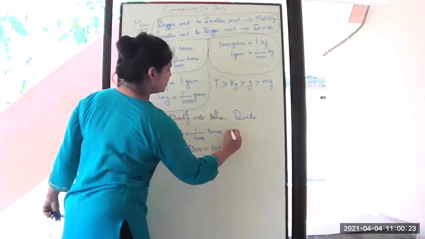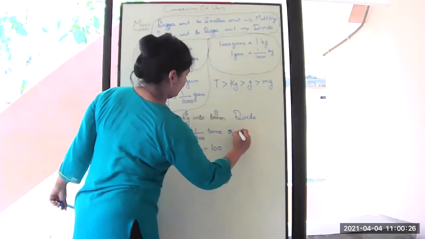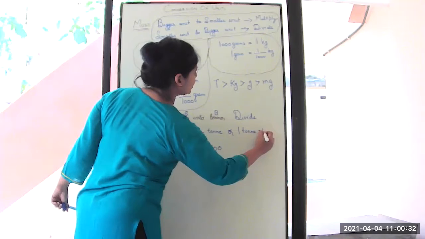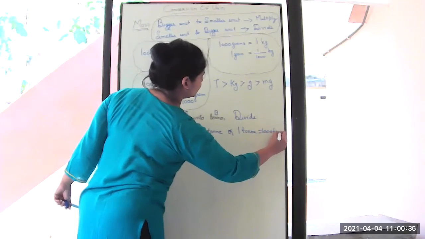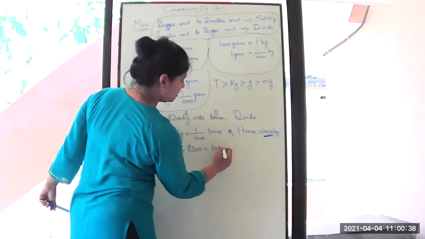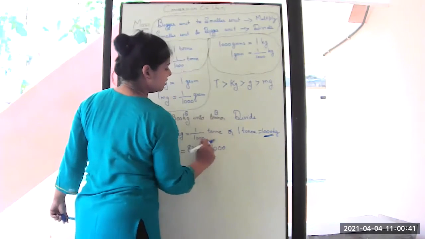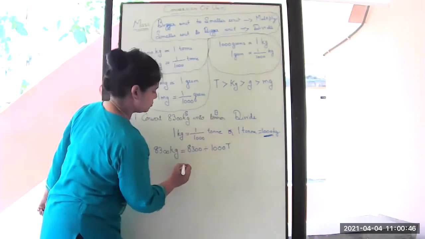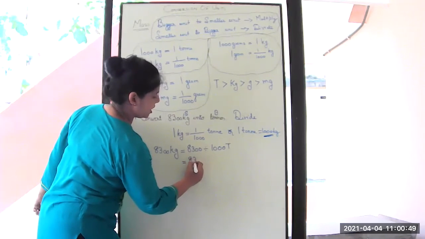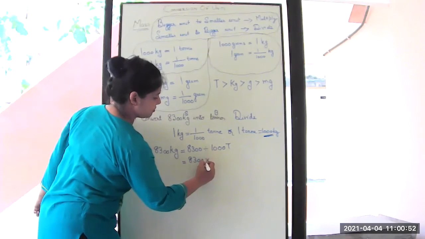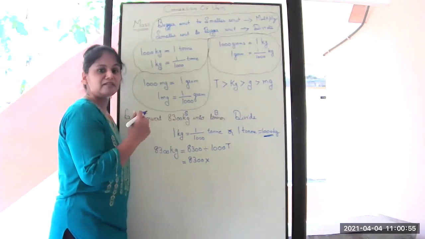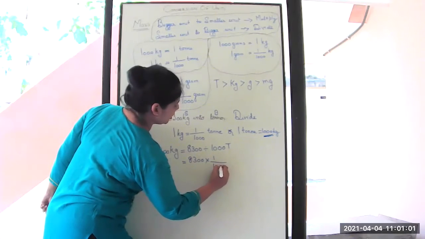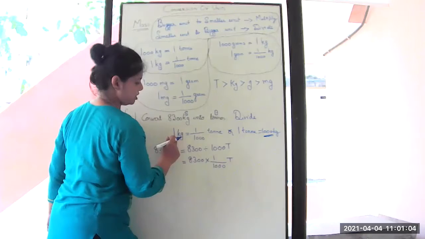Or you can write this as 1 ton is equal to 1000 kg. Okay, so we are taking this 1000, but we are giving the unit ton. So this is again equal to 8,300. Here it is division, but we are giving a multiplication sign. Whenever there is a division, we have to take the reciprocal. So we are taking it as 1 upon 1000 ton. So is it now correct here?